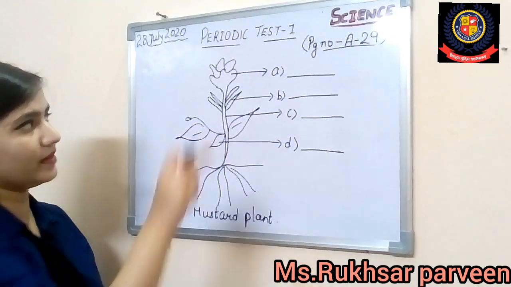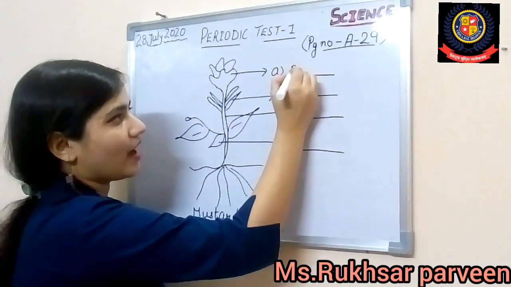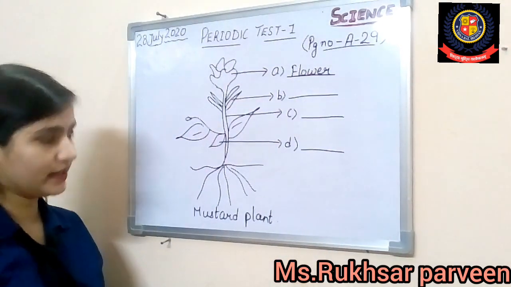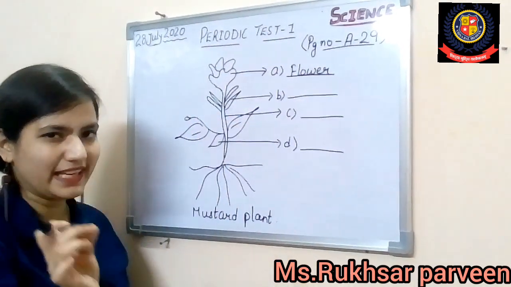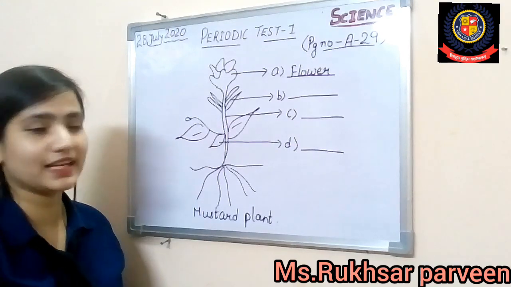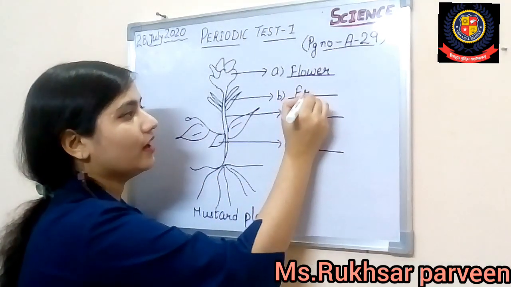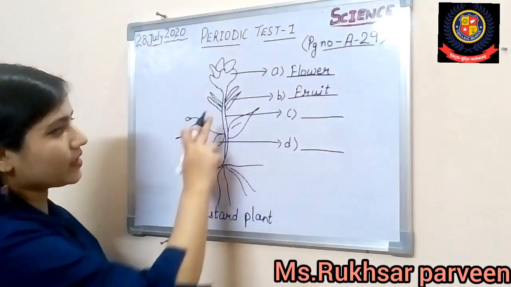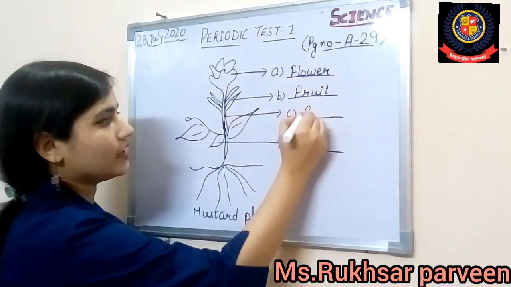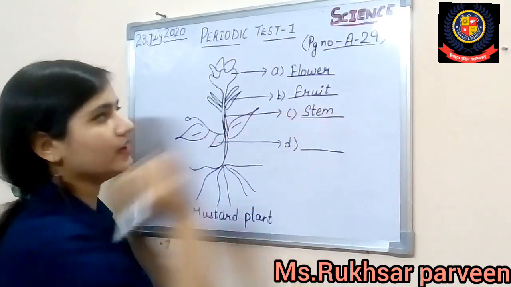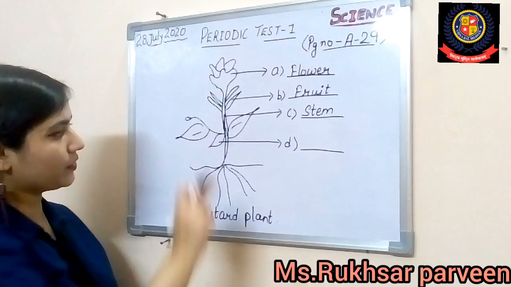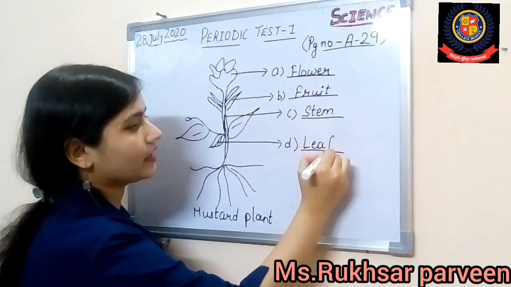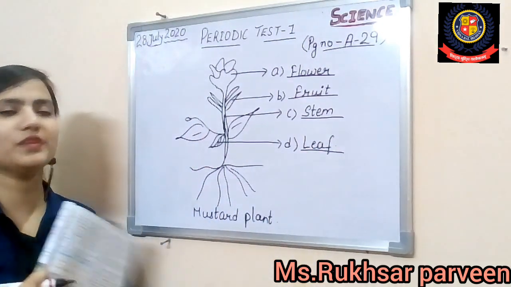So at label A you can see that it is labeled as a flower. This is the flower of the mustard plant. Alright. Now second, this is green and looks like a leaf, but exactly it is the fruit of the mustard plant. Alright beta, this is the fruit of the mustard plant. Then see, you can directly see they are showing this line, so this is your stem part. Alright, this is your stem. And then after that you can see this area is completely showing, that is your leaf. That is your leaf. So I hope this diagram is clear.